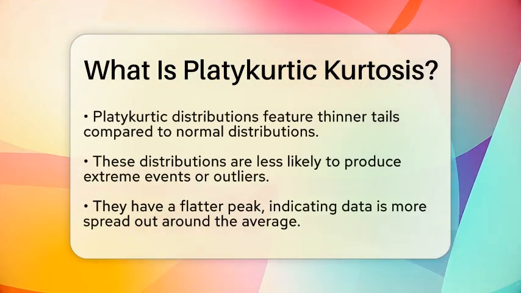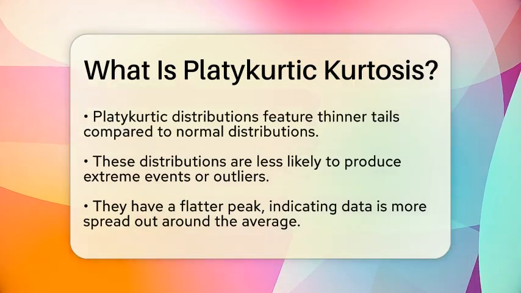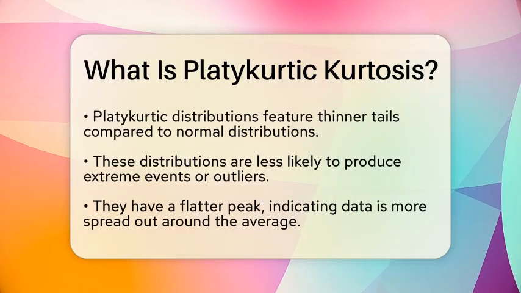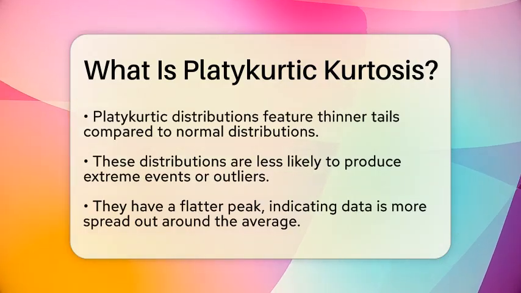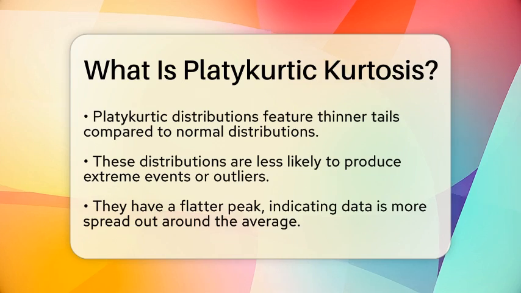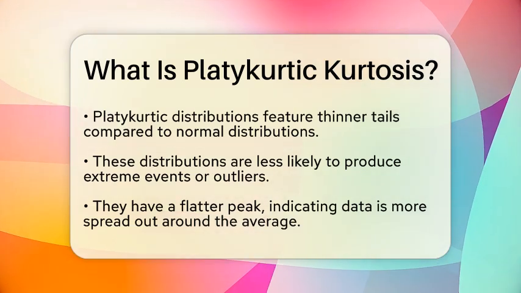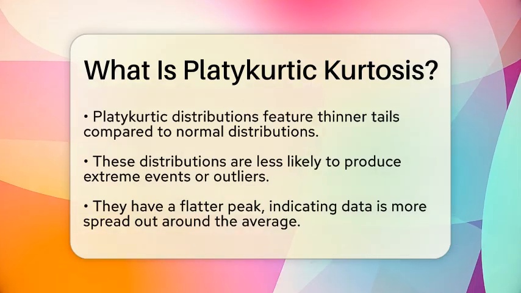Now, let's talk about platykurtic distributions. A platykurtic distribution has a kurtosis of less than 3. This means it has negative excess kurtosis, indicating that its tails are thinner compared to a normal distribution. As a result, platykurtic distributions are less likely to produce extreme events.